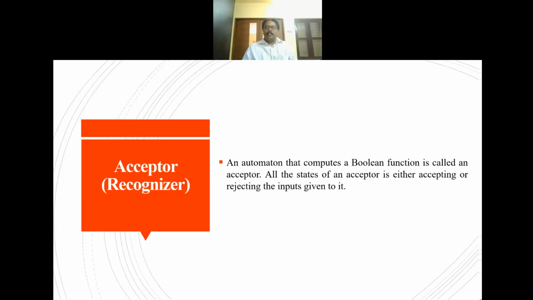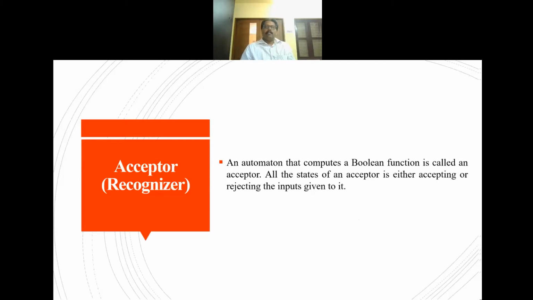All the states of an acceptor are either accepting or rejecting. Either accept is equal to true, or accept is equal to false. Accept is equal to false is the same as reject is equal to true, and accept is equal to true is the same as reject is equal to false.